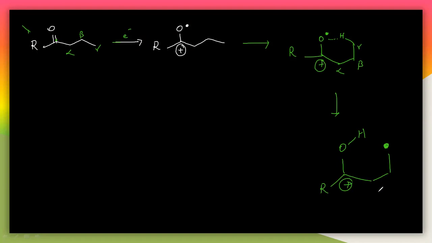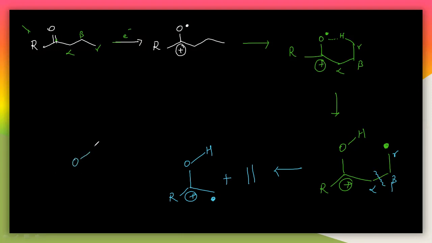Then there is a breakage of the bond between alpha and beta, and this is the gamma, to form a double bond between beta and gamma. You will get the structure like this, OH, this is the R here, and again a positive charge here. The bond here will break, so you will get the radical and you will get a double bond like this. This bond can break down here, so you will get the double bond and the final structure here.